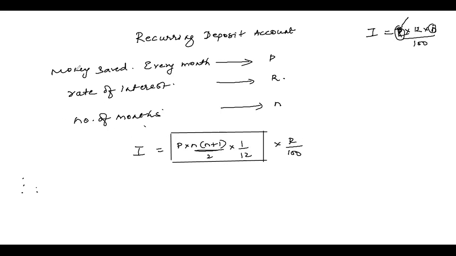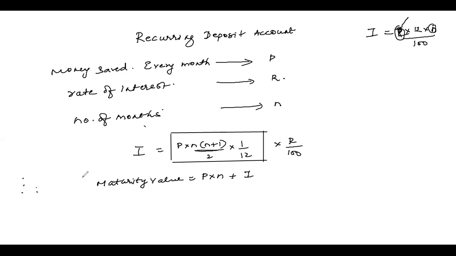So this money, whatever money you keep monthly, for 5 years, 60 months, this is how you're going to calculate the interest, children, by this formula. Then, children, at the end of 5 years, the money you get back is called maturity value. The money you're going to get from the bank is maturity value. If you see how much P rupees you went on putting for N months, I multiply them, P into N, plus this interest you're going to get, add it to it. This is the money you get, and we call this money maturity value.